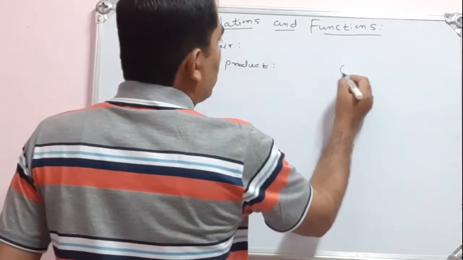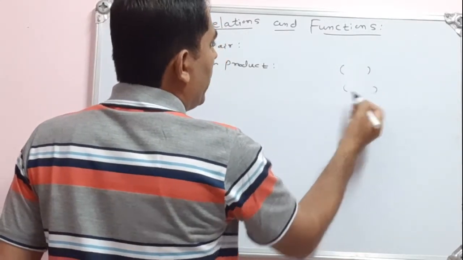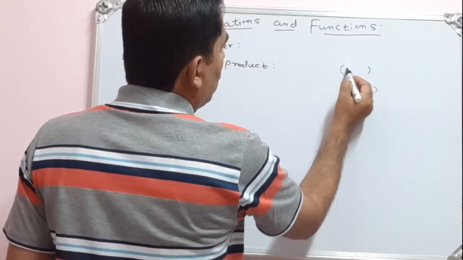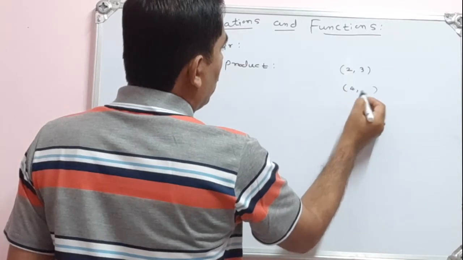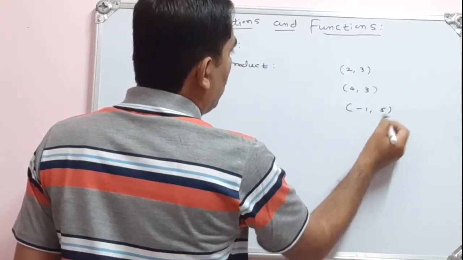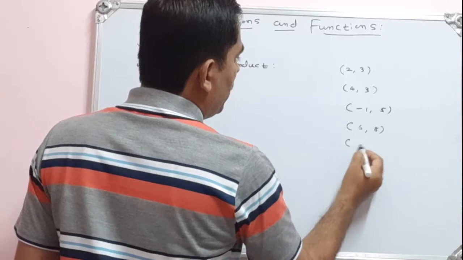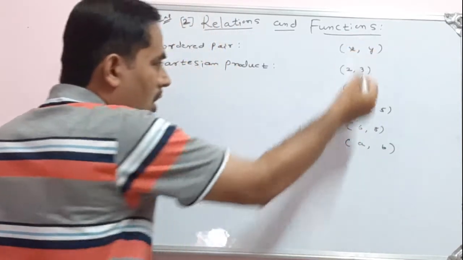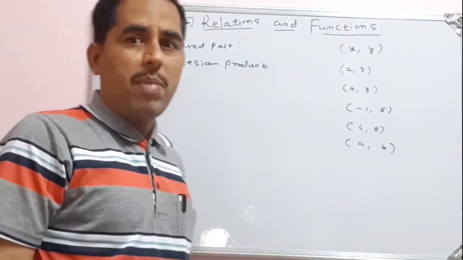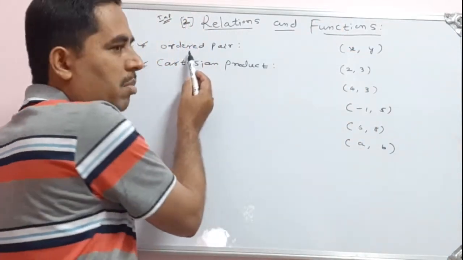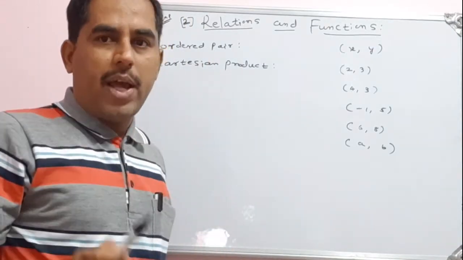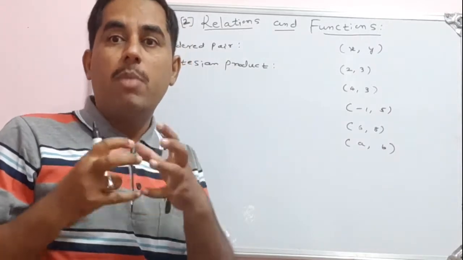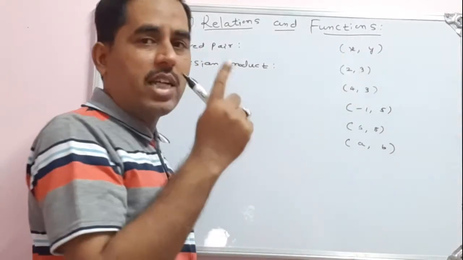As we write an open interval using this bracket, if I say (2, 3), (4, 3), (-1, 5), (6, 8), and generally we can write (a, b) or (x, y), all these are called ordered pairs. Pair means it contains two elements or two members. So (x, y) is an ordered pair.